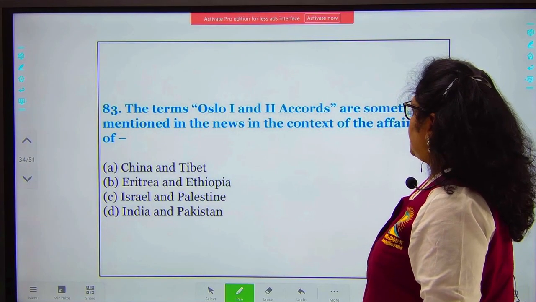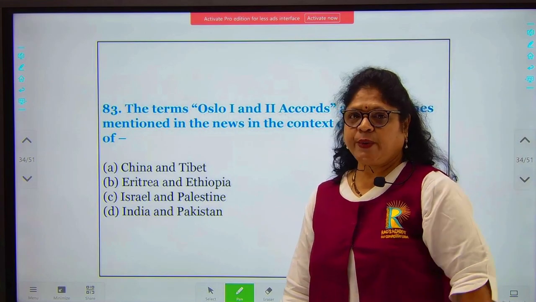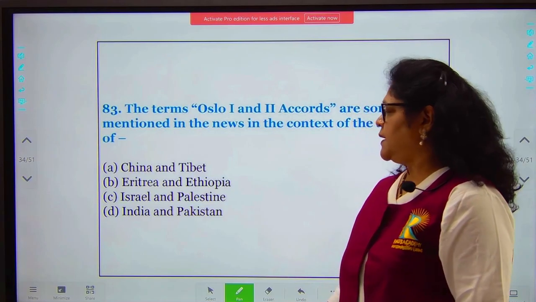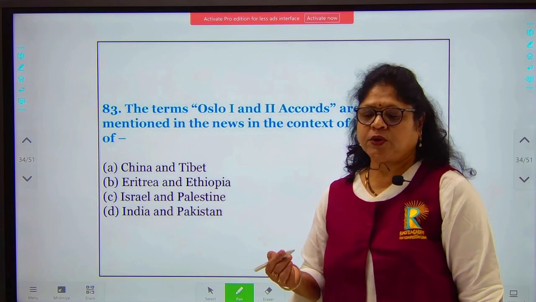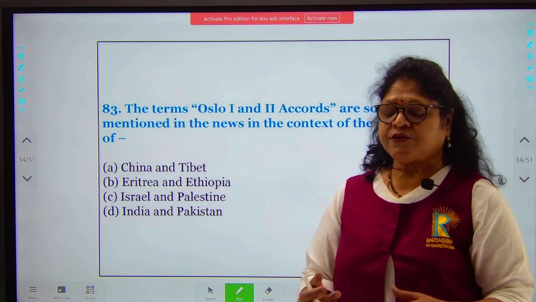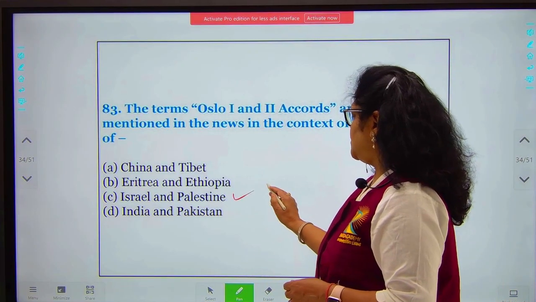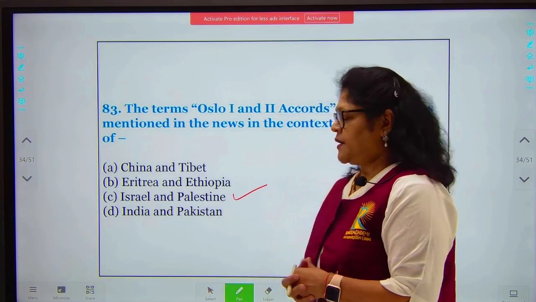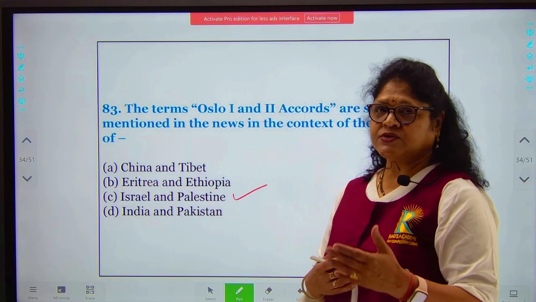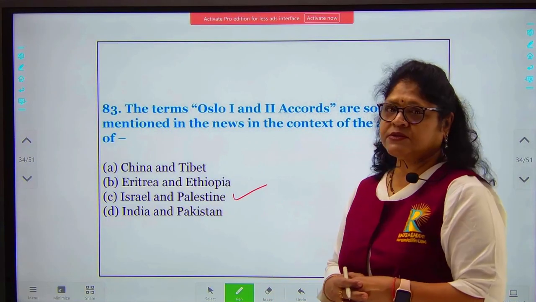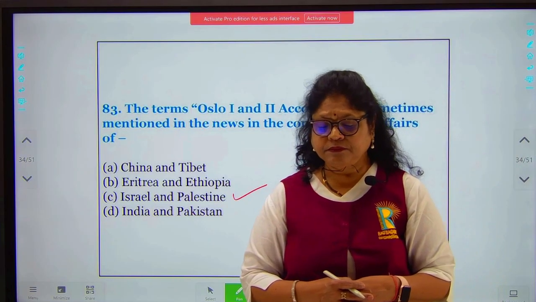The terms Oslo I and Oslo II Accords are sometimes mentioned in the news in the context of the affairs of which of the following countries? China and Tibet, Eritrea and Ethiopia, Israel and Palestine, India and Pakistan. Oslo I and Oslo II. These are a series of records which were signed in 1990s between Israel and Palestine. You know that there is a rift or a lot of issues between Israel and Palestine. So this Oslo I and Oslo II agreements are between Israel and Palestine.